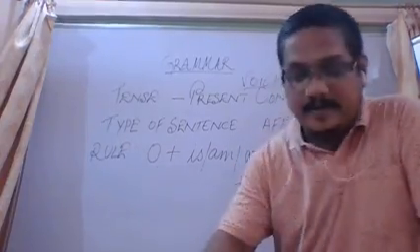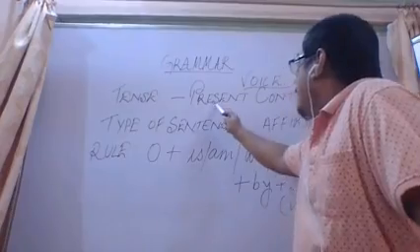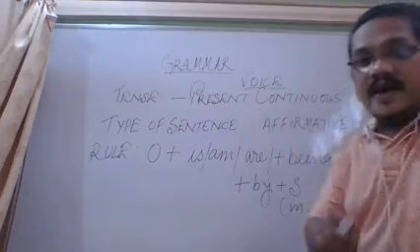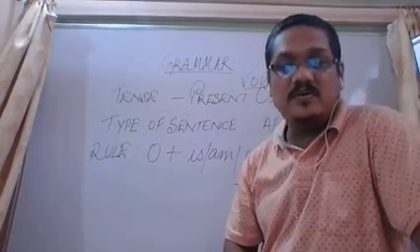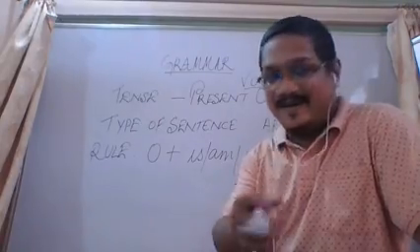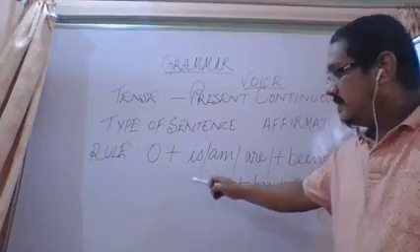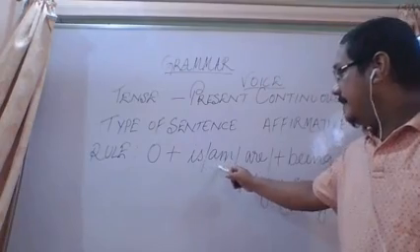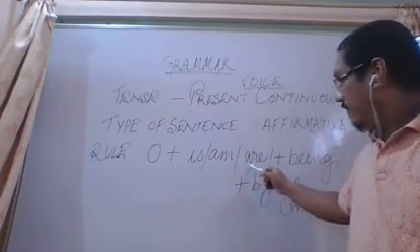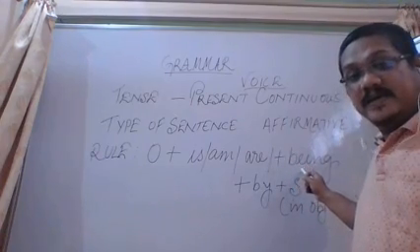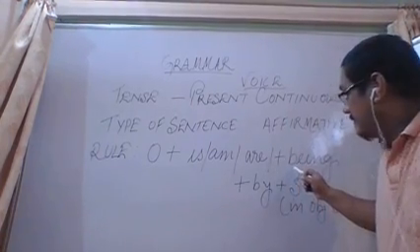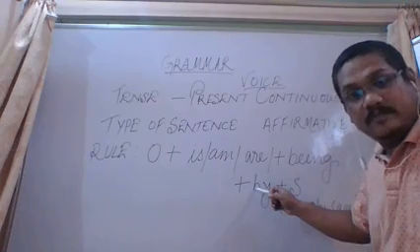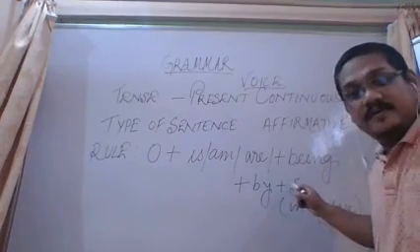The tense will be present continuous tense. And the rule for the change is object followed by either is, am, or are, followed by being, B-E-I-N-G. This is important. Being, then followed by V3, preposition by, and then the subject.